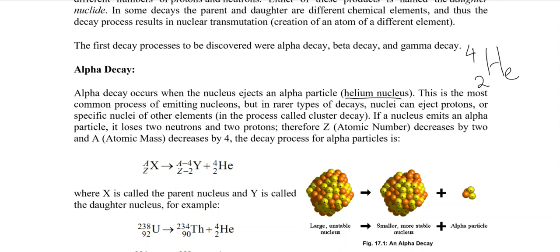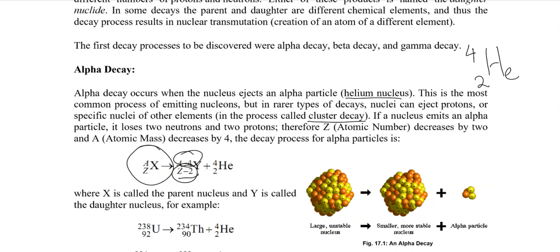This kind of decay is also called cluster decay, because it is not a single proton or neutron that is released, but a cluster. In this decay, the parent atomic number is decreased by 2, and the parent atomic mass is decreased by 4.